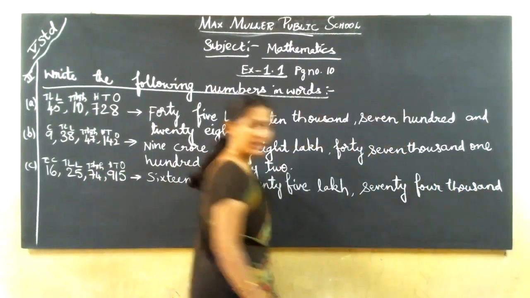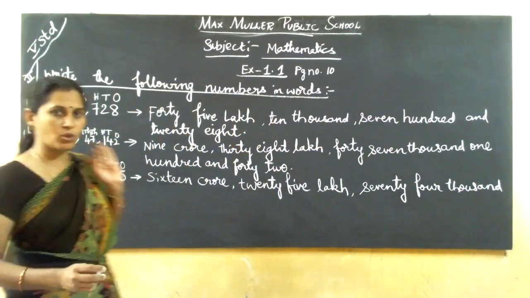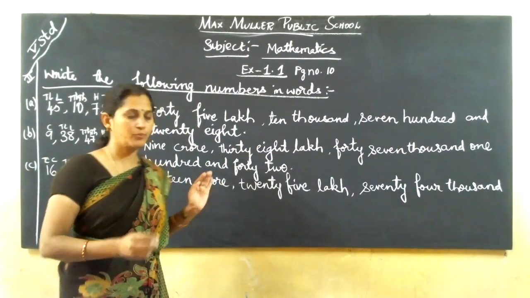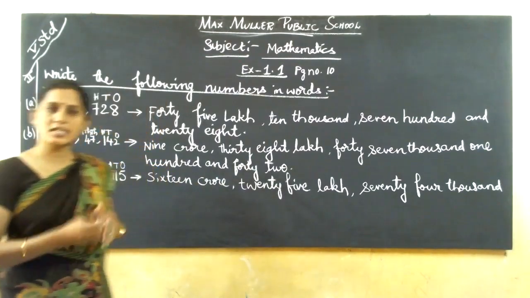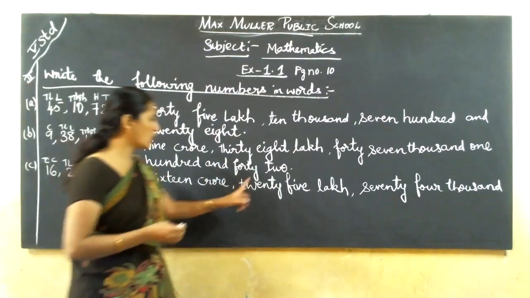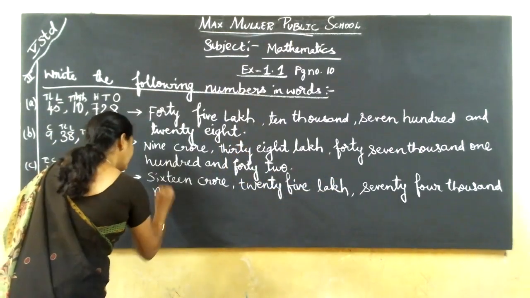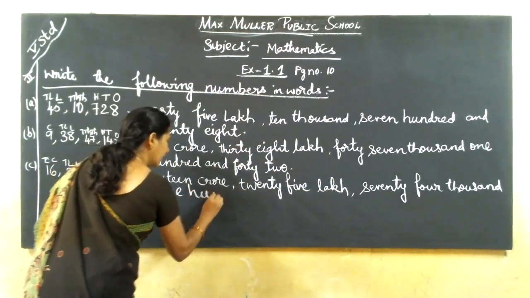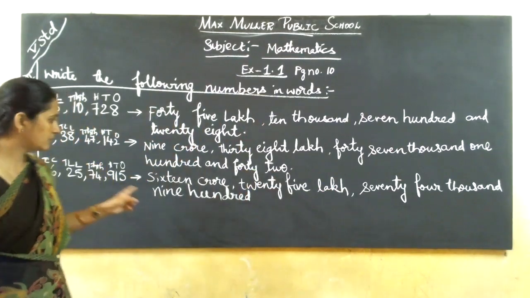Madam is planning the FA1 test in the next month only. So please concentrate more and put in a little more effort. If you practice that day's work on that day, it is very easy. Okay, children? 16 crore, 25 lakh, 74,915. Spellings are very, very important in this main. Okay?